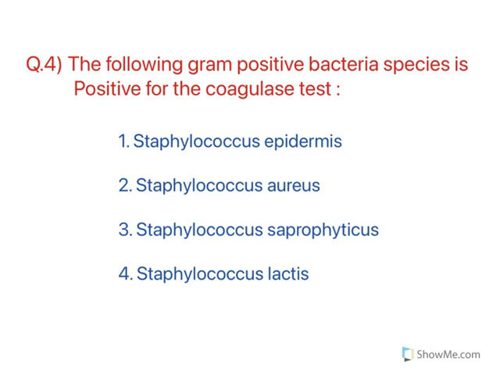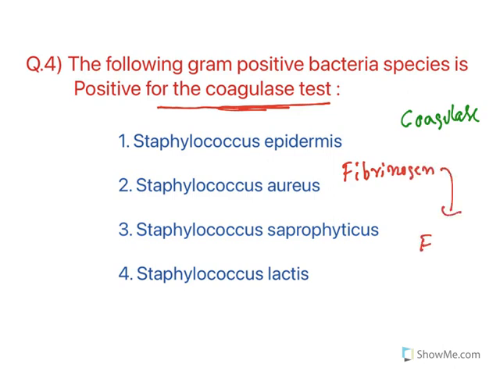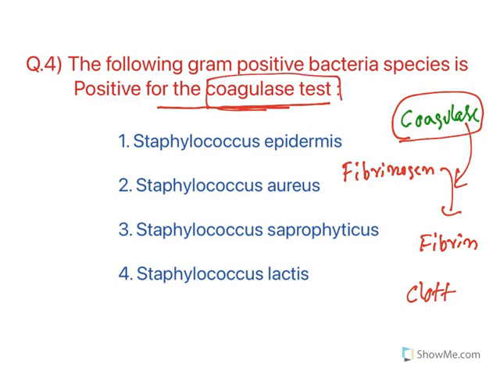The following gram-positive bacteria species gives positive test for coagulase. What do you mean by coagulase test? Certain bacteria have this enzyme called coagulase. The job of this coagulase is to convert fibrinogen to fibrin. Now what happens when fibrinogen is converted to fibrin? Clotting or coagulation occurs. So the organism which has this enzyme, when you add blood plasma to it, causes coagulation.